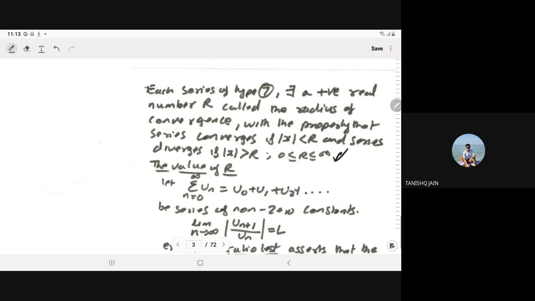What is type 7? Type 7 means 1 plus x square type.